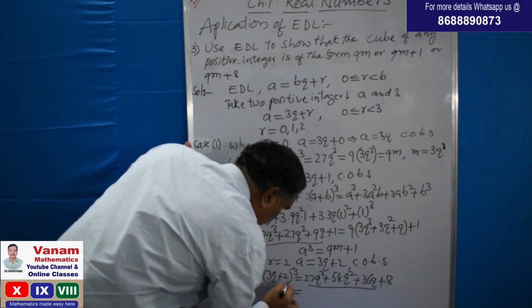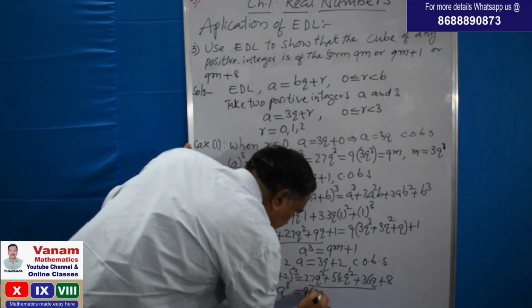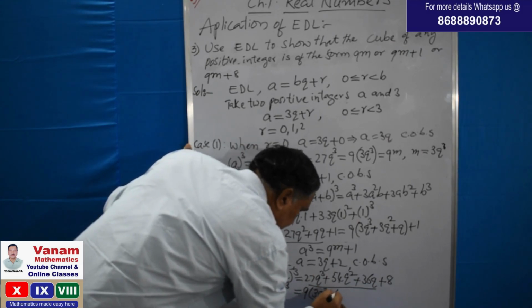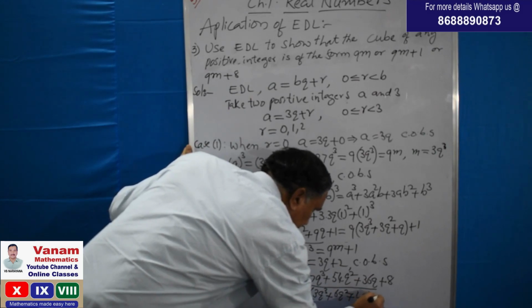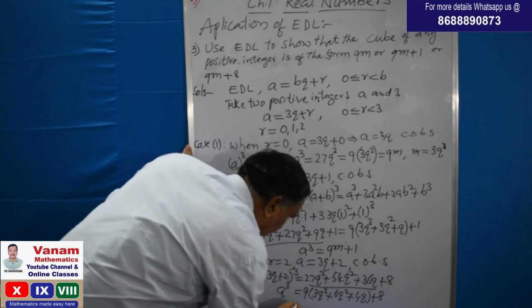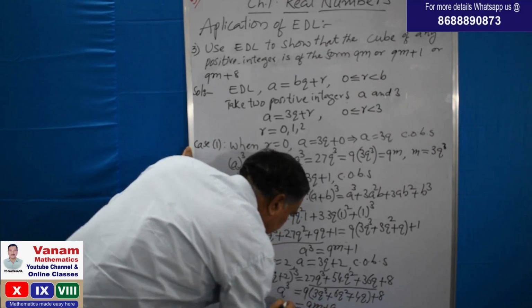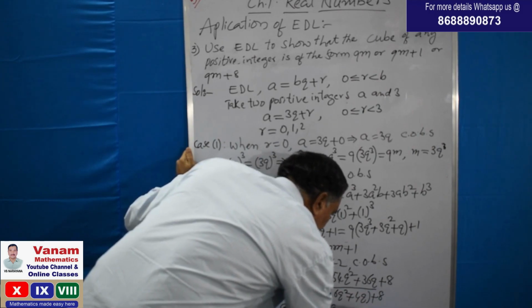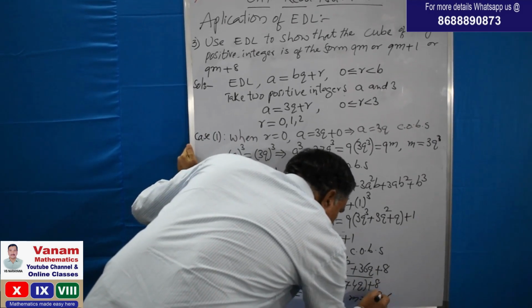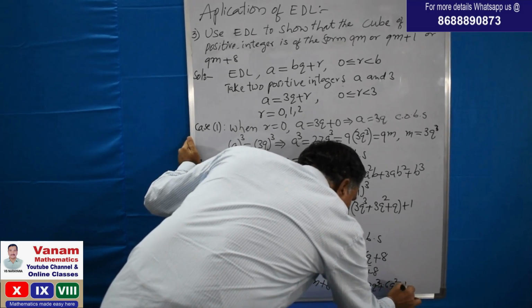That is a cube is equal to 9 into 3q cube plus 6q square plus 4q, plus 8. Again this is in the form of 9m plus 8, where m is 3q cube plus 6q square plus 4q.